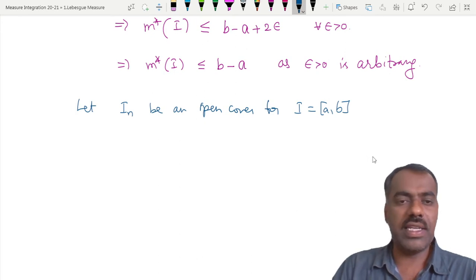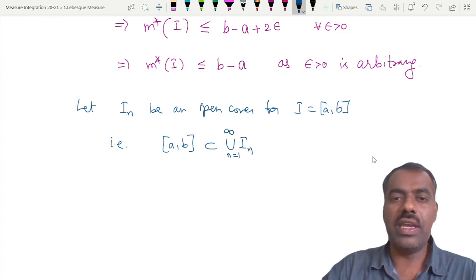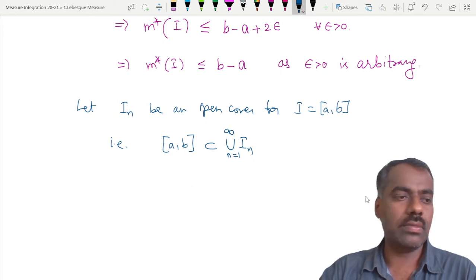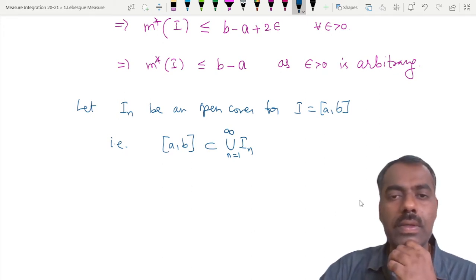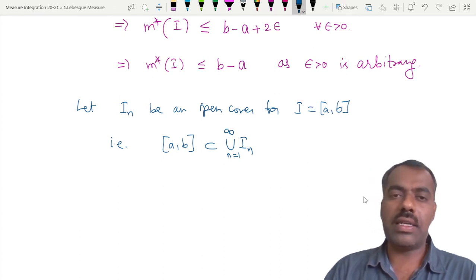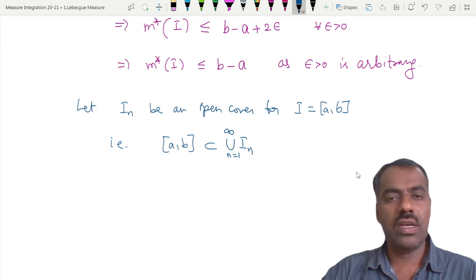That is, a comma b is contained in the union of I_n, n is equal to 1 to infinity. Any problem? So we can use that infimum condition.